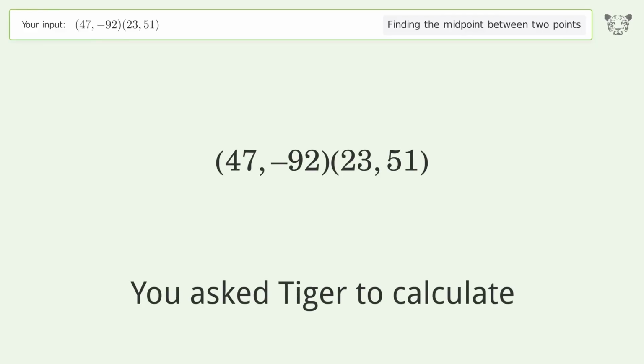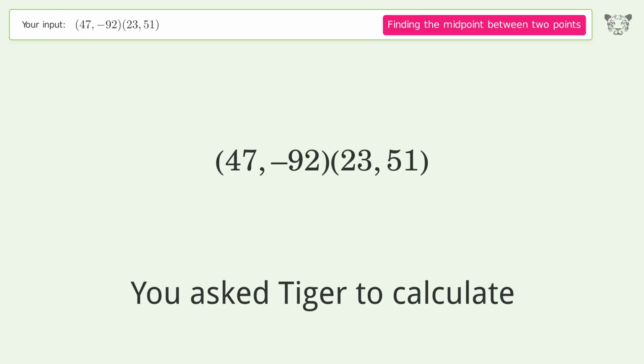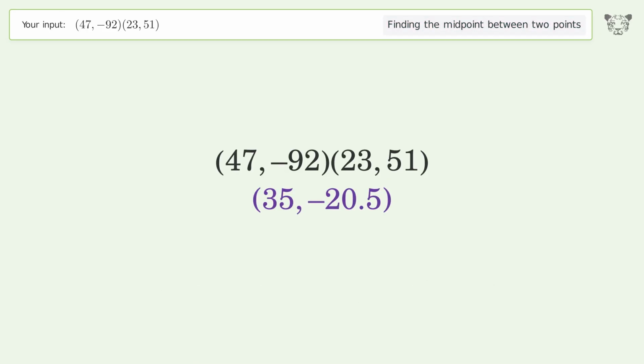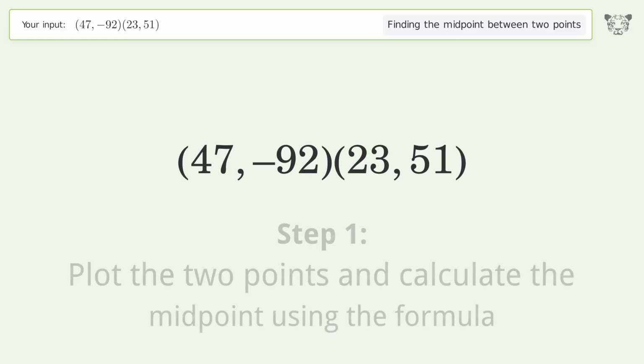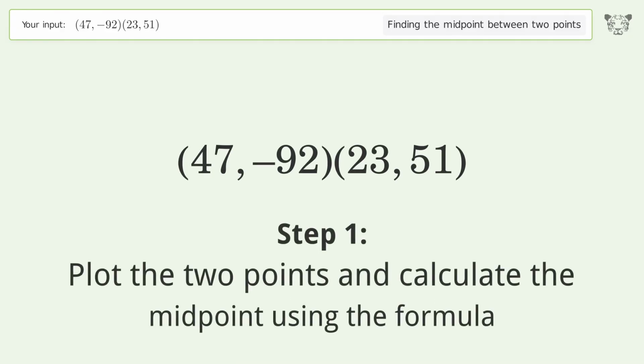You ask Tiger to calculate. This deals with finding the midpoint between 2 points. The midpoint between the 2 points is 35, negative 20.5. Let's solve it step by step. Plot the 2 points and calculate the midpoint using the formula.